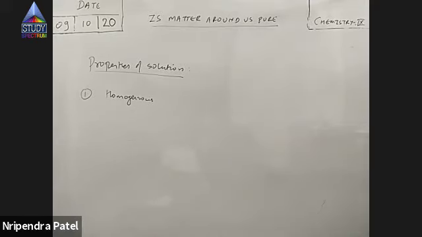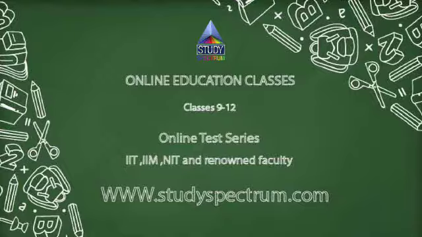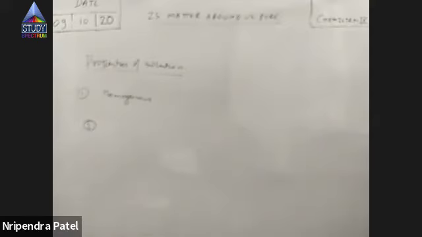Solid or liquid? It is solid. And water is liquid. But the final solution is what? Solid or liquid or a semi-solid? It is liquid, right?